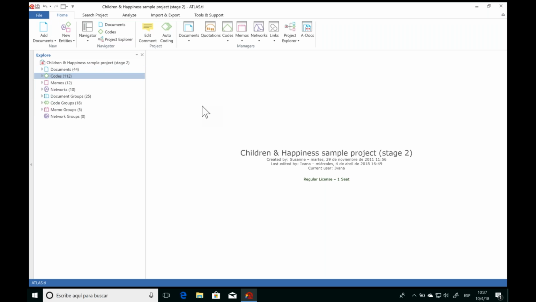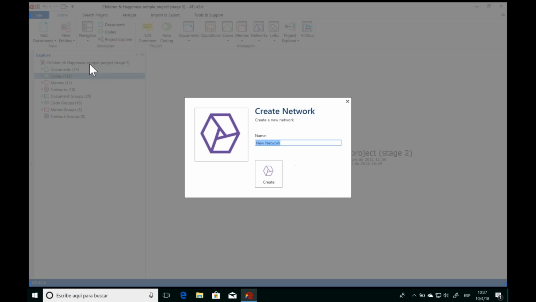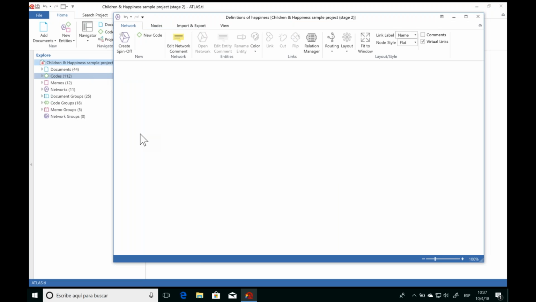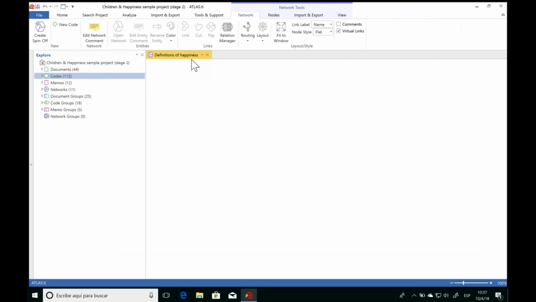What I want to do now is create a network. I'm going to go again to the New Entities function here and click on New Network. And in this network, I'd like to take a look at the different definitions of happiness that were found throughout this study. So I give the name. ATLAS.ti opens a blank network here for us. I'm going to go ahead and dock it in the main screen.